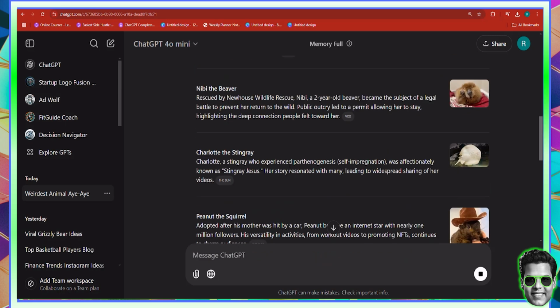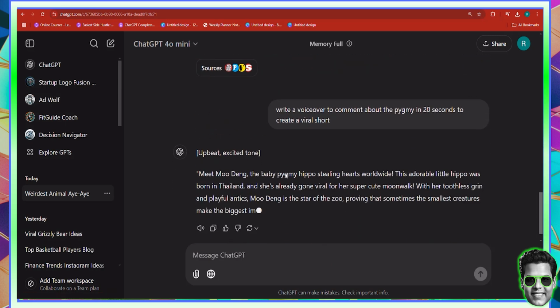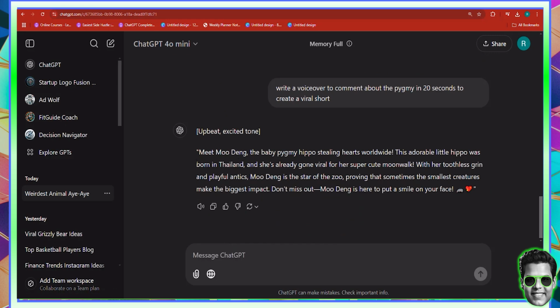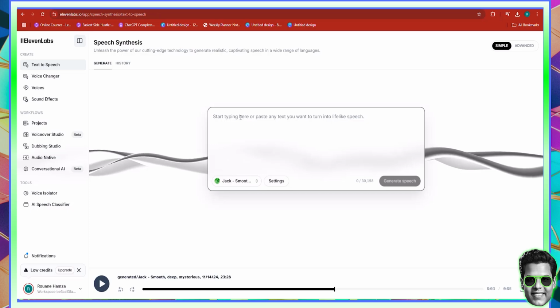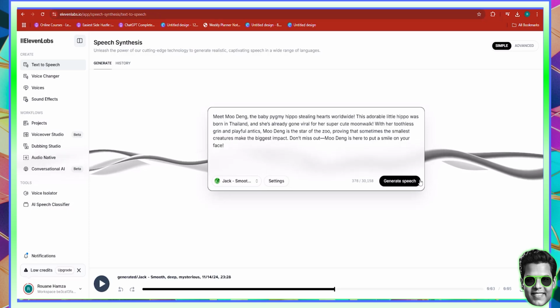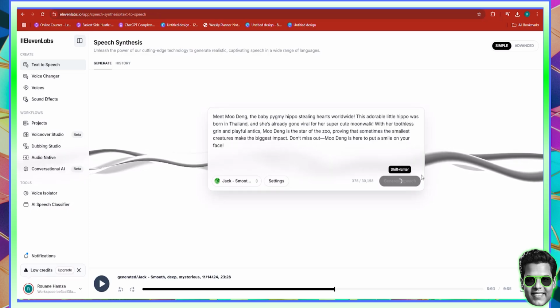Then I can hit enter, and it will proceed. So here it gave us this particular voiceover, which is really interesting. I'm not sure if this is going to be 20 seconds. I think it might be a little bit more, but let's try it out. So if I paste this right here, let's generate a speech and check this one out.